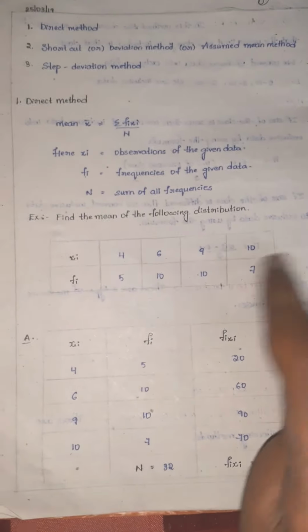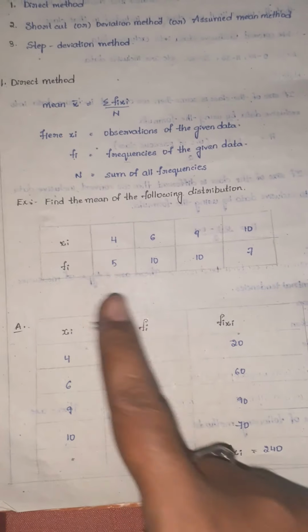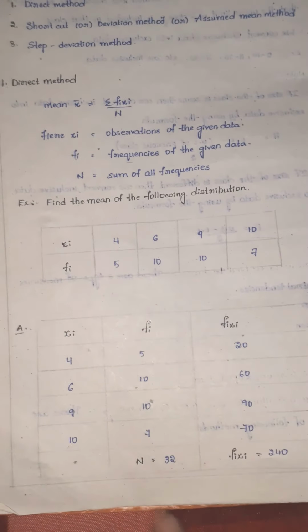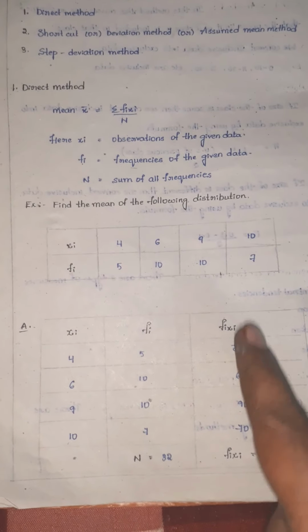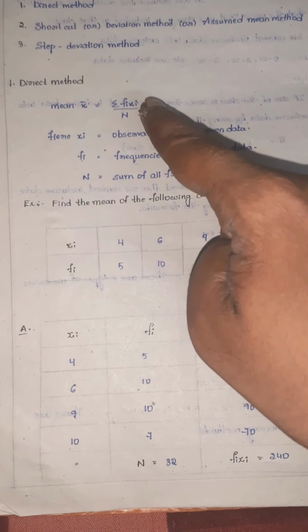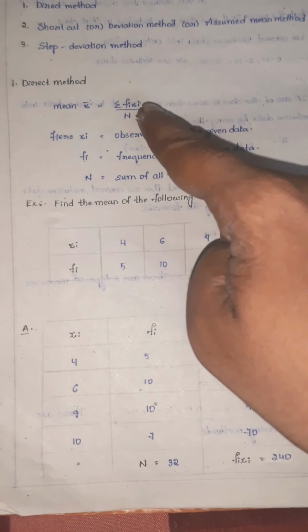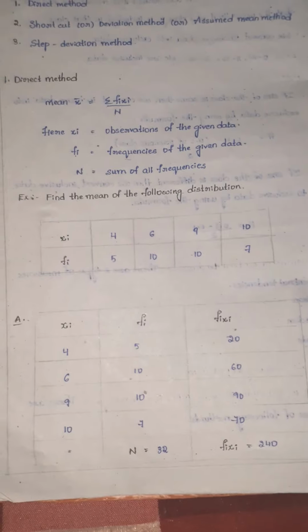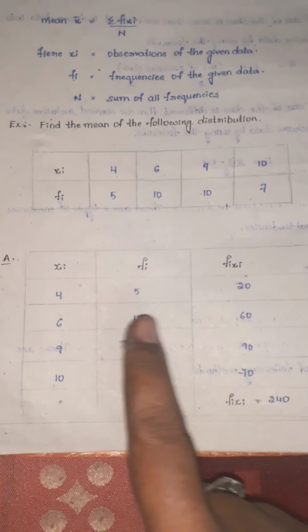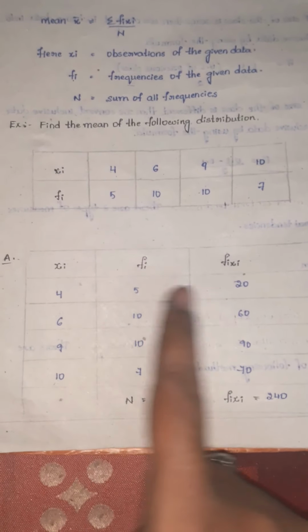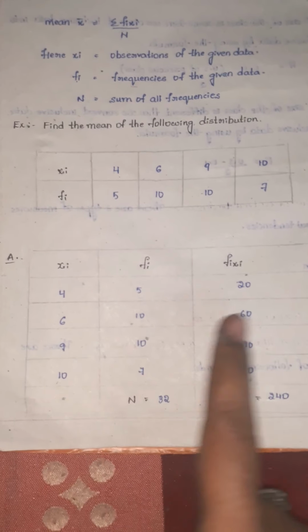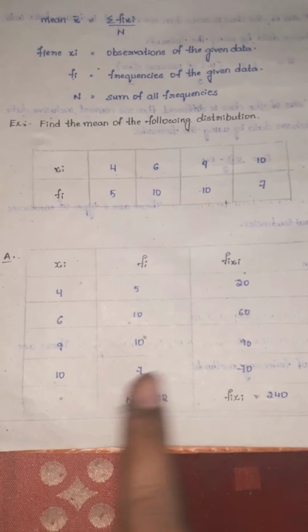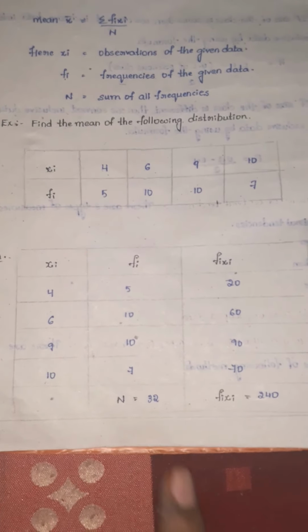Find the mean of the following distribution. This is the question given. We will find the mean. I wrote the first row as the first column, second row as the second column. We have to find fi xi. Why? Because the formula is summation fi xi by N. So fi xi means you should do multiplication: 4 into 5 is 20, 6 into 10 is 60, 9 into 10 is 90, 10 into 7 is 70.